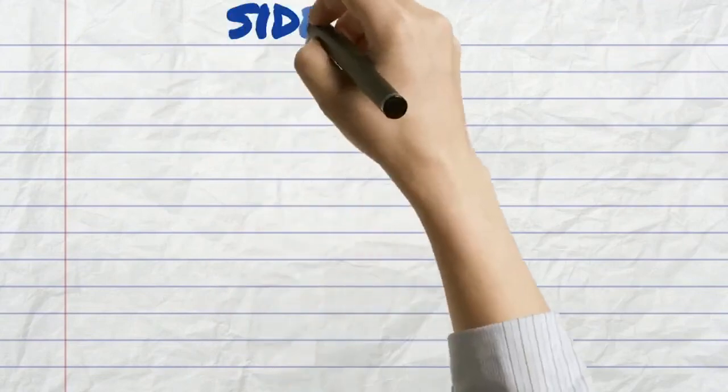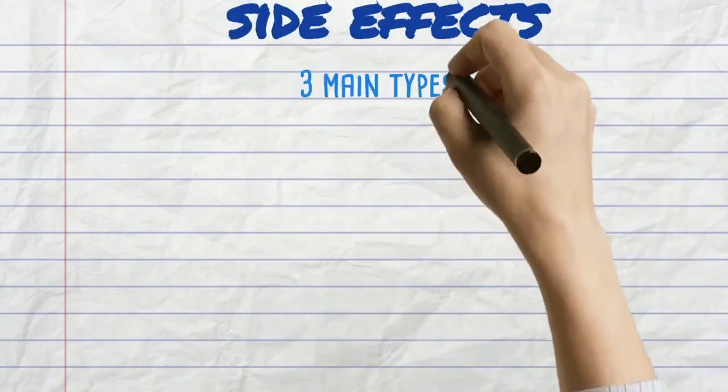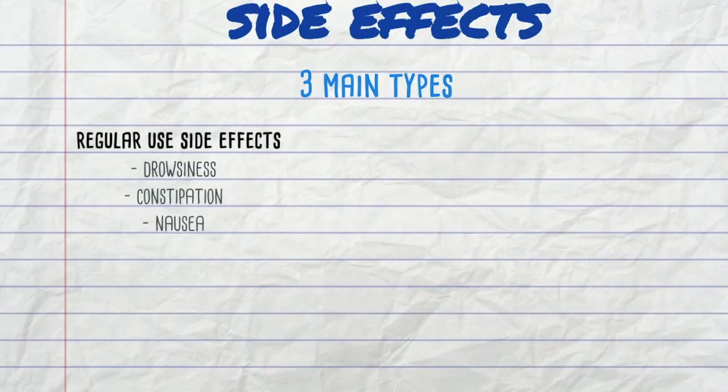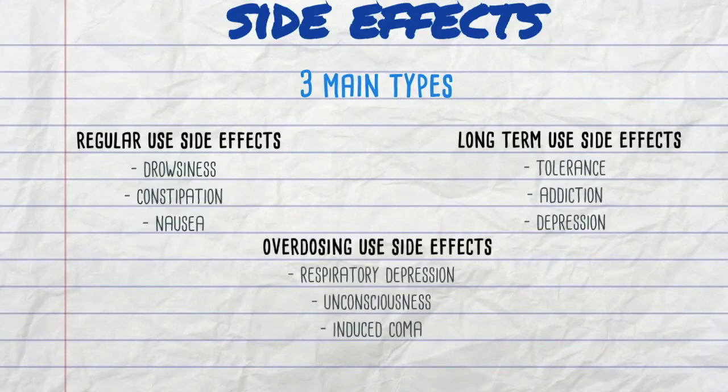Along with this, we should also counsel the patient on the side effects that they might experience while on this medication. There are 3 main types of side effects related to oxycodone. The first type is associated with regular use, such as drowsiness, constipation, and nausea. Then there are the ones that are associated with long-term use, such as tolerance, addiction, and depression. And lastly, there are also side effects associated with overdosing, such as respiratory depression, unconsciousness, and induced coma.